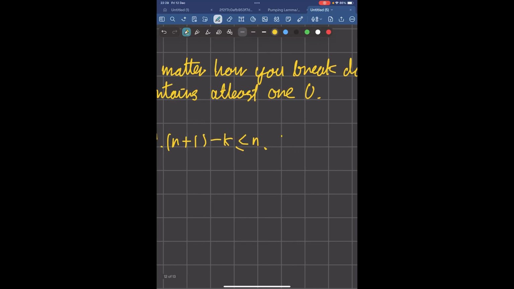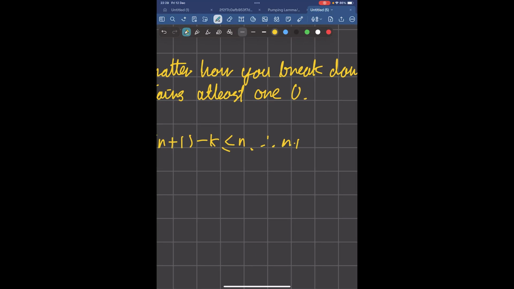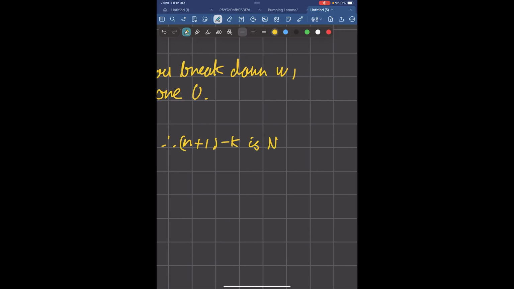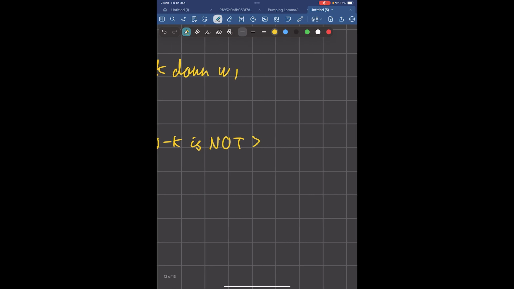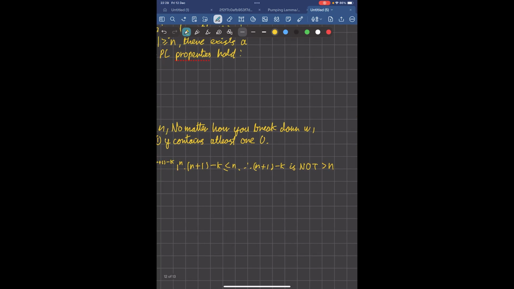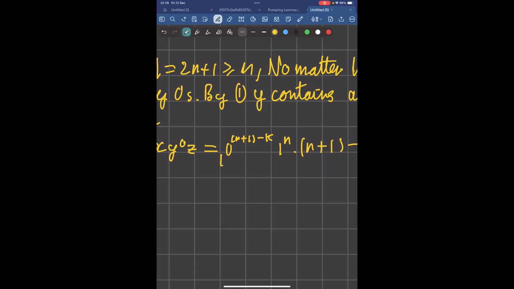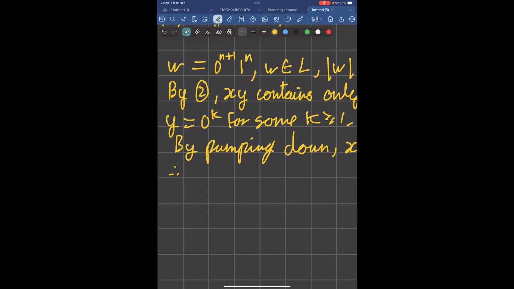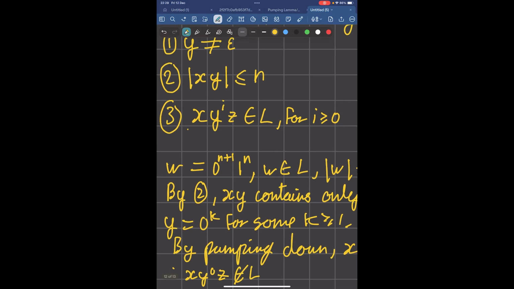So therefore, n plus 1 minus k is not greater than n. And so that means this string has less zeros at the start than ones at the end. So therefore, x y^0 z is not in the language. But this property over here told us that it should be in the language.